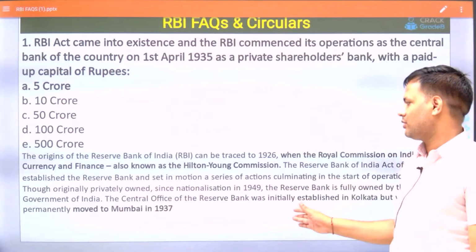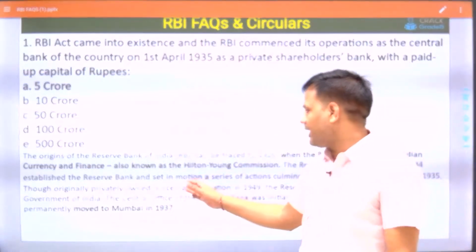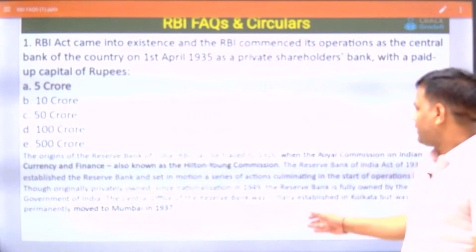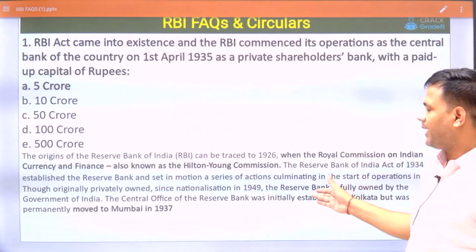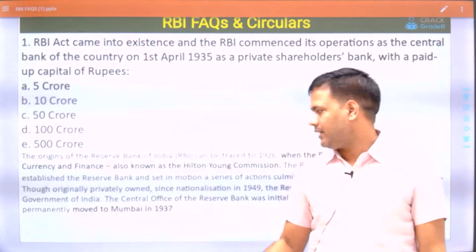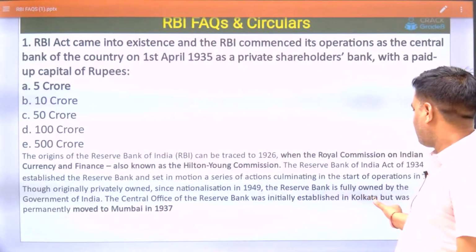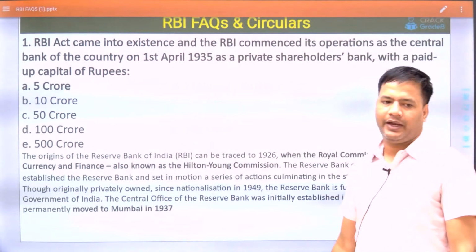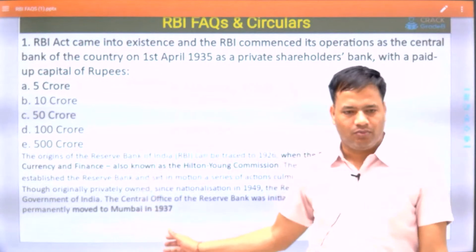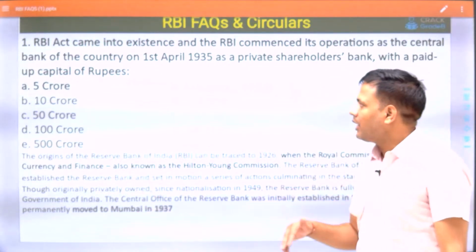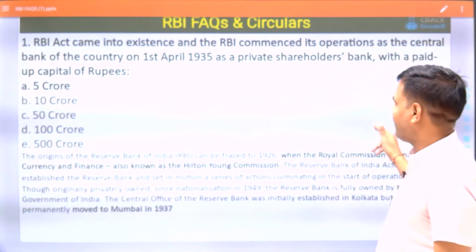These all things you must know. Initially, it was a privately owned bank, and after nationalization in 1949, the bank is fully owned by the Government of India. And one more important point: initially the head office was at Kolkata, but in 1937 it was shifted to Mumbai. So all these facts you must know. And our paid subscribers will get the PDF of this.